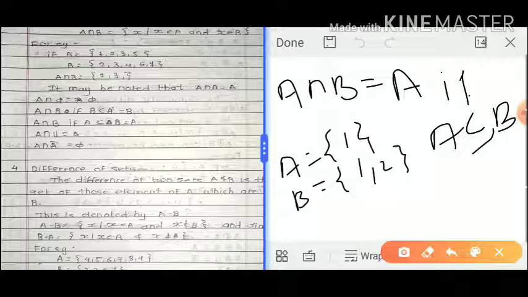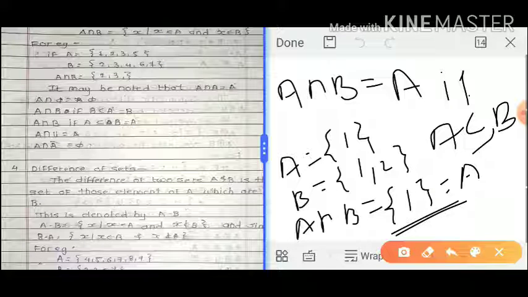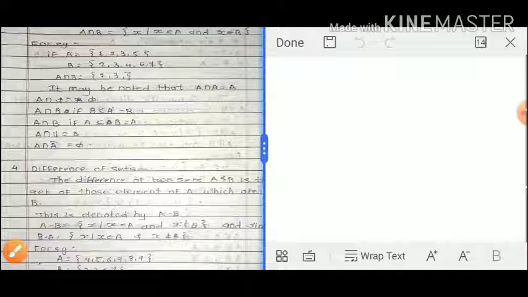B set contains 2 elements, and here A set contains one element 1, and this element also belongs to B. All the elements of A set also belong to B, which means A is a subset of B. So to find A intersection B, the common element in both sets is 1, and this is set A. That's why A intersection B equals A if A is a subset of B. Okay, are you getting it?